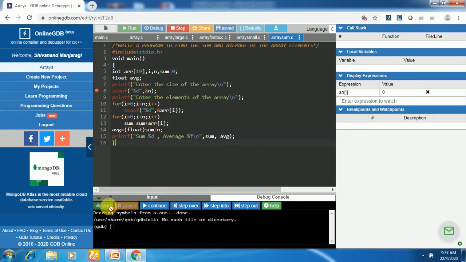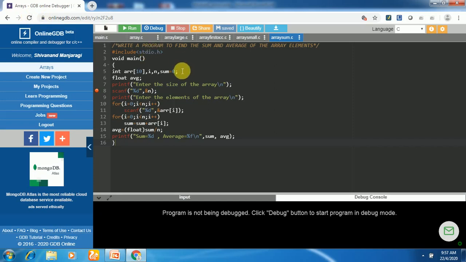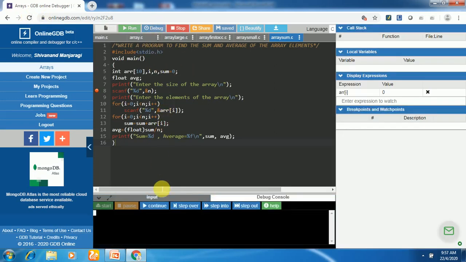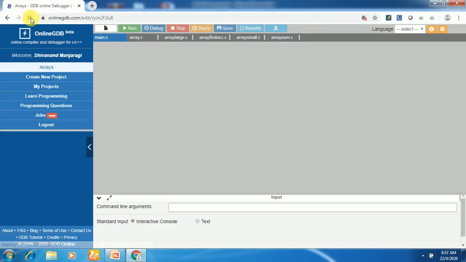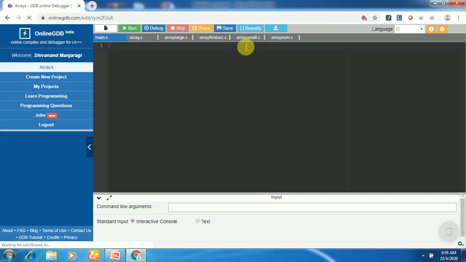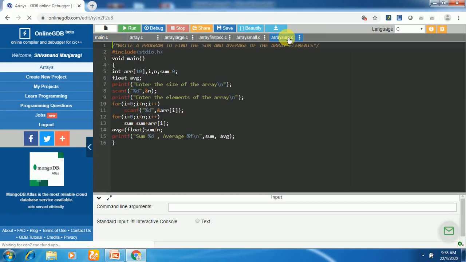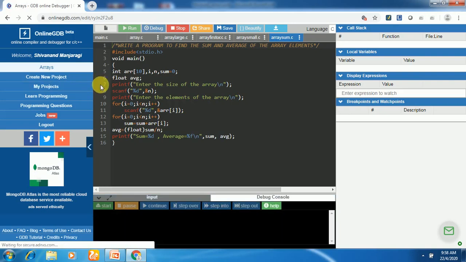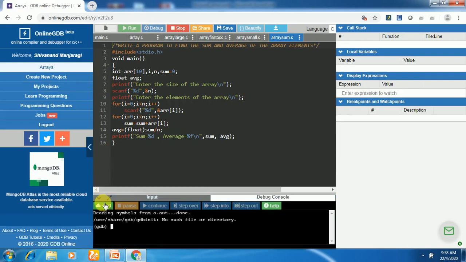It is scanning. Keep on building. Then we need to go for refreshing because the server is not responding. I'll put a breakpoint at line number 8. Click on start.